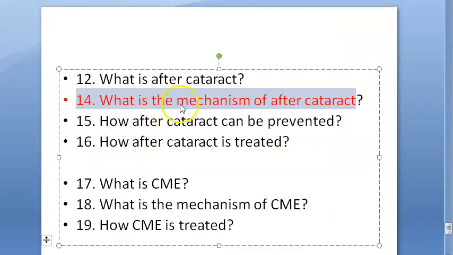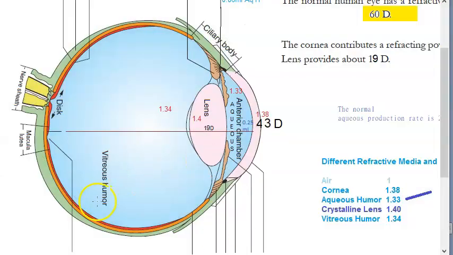So pay attention. Here the mechanism of after cataract, guys: the equatorial epithelium which remains active throughout life. Where is that equatorial epithelium? The equator is here. So the equatorial epithelium which remains active throughout life is the primary source of after cataract, okay? Especially the Elschnig pearls one. So this happens because of this epithelium which is there in the equator. Elschnig pearl, yeah, pearl. And the Sommer ring type is because of this, okay? But the membranous one happens because of the posterior proliferation of the anterior epithelial cells.